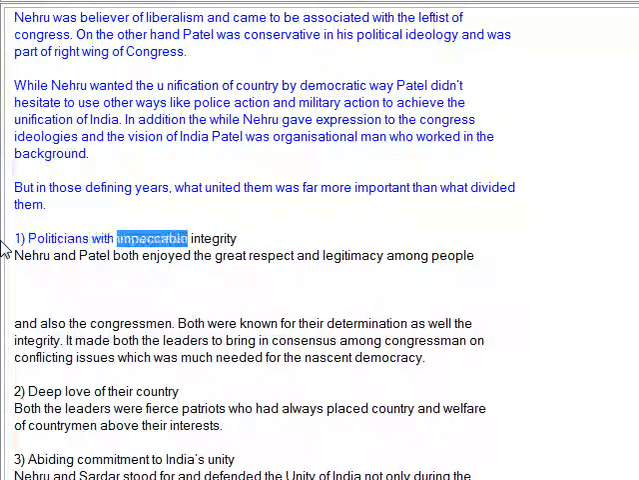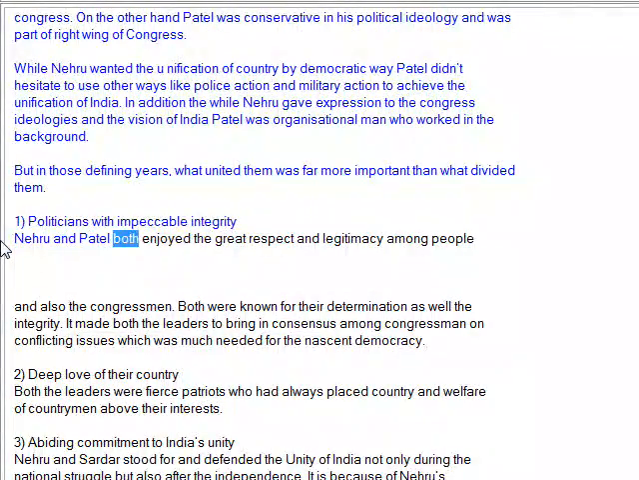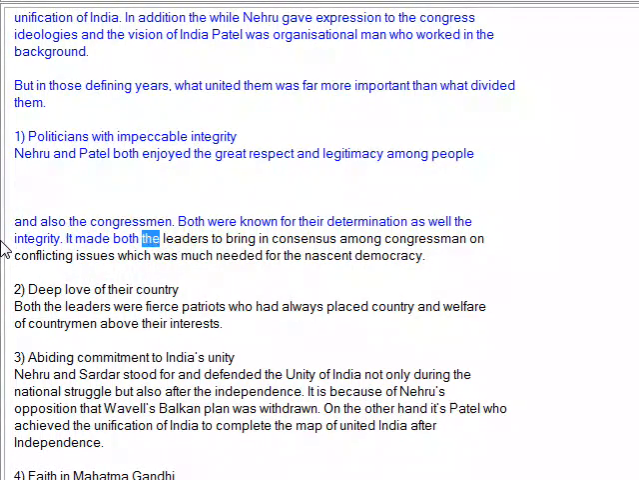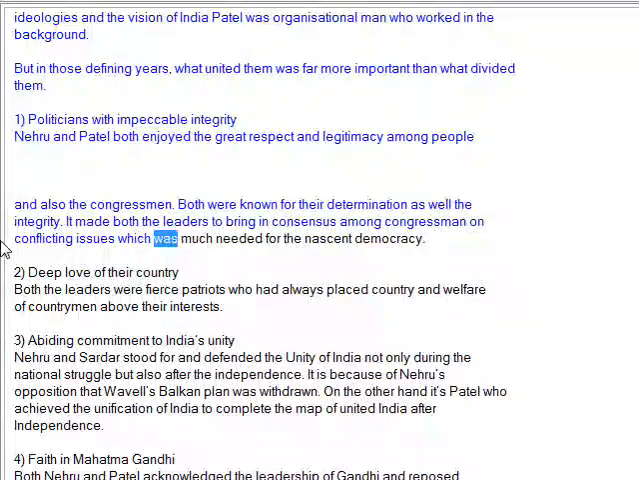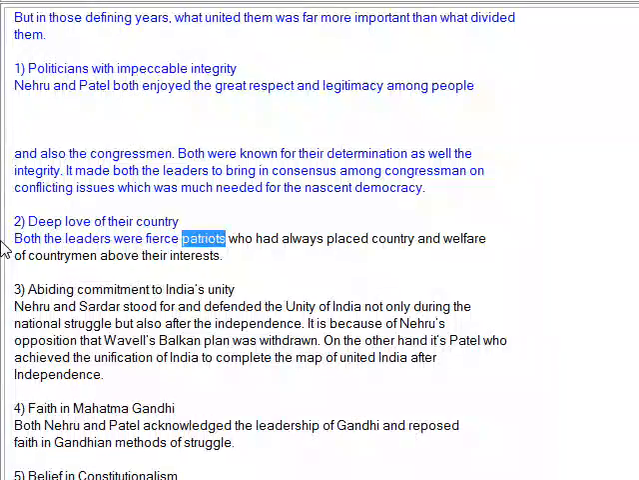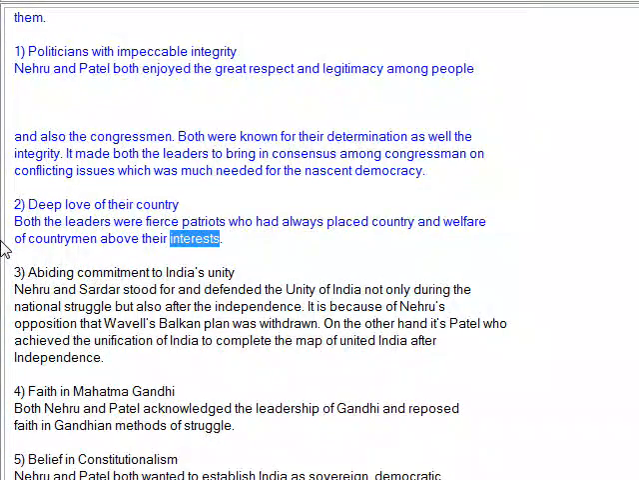1. Politicians with impeccable integrity. Nehru and Patel both enjoyed great respect and legitimacy among people, and also the Congressmen. Both were known for their determination as well as their integrity. It made both the leaders able to bring in consensus among Congressmen on conflicting issues, which was much needed for the nascent democracy. 2. Deep love of their country. Both the leaders were fierce patriots who had always placed country and welfare of countrymen above their own interests.